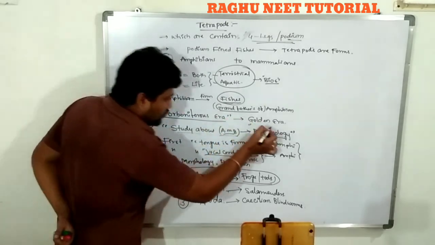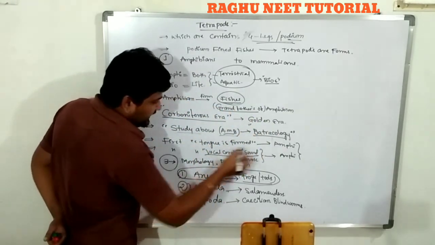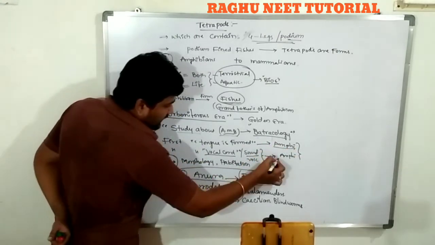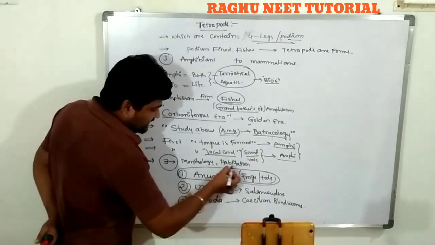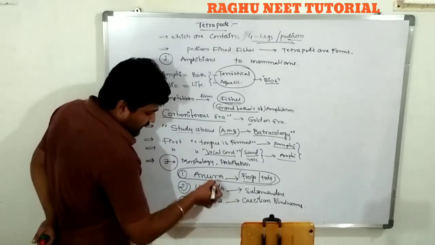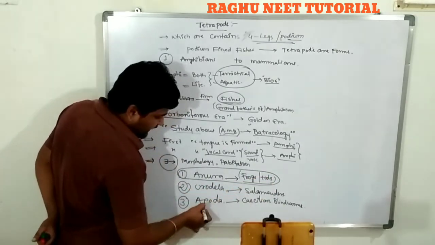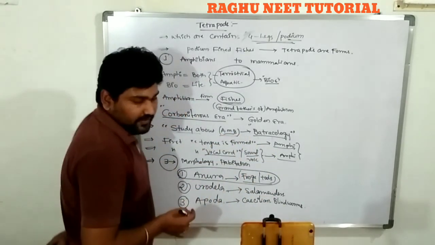The Carboniferous is the golden era. The study of amphibians is called batrachology. The first tongue is formed in the phylum Amphibia, and the vocal cord too. Based on morphology and habitation, they are classified into three classes: Anura, frogs and toads; Urodela, salamanders; Apoda, nothing but Caecilians and blind worms.